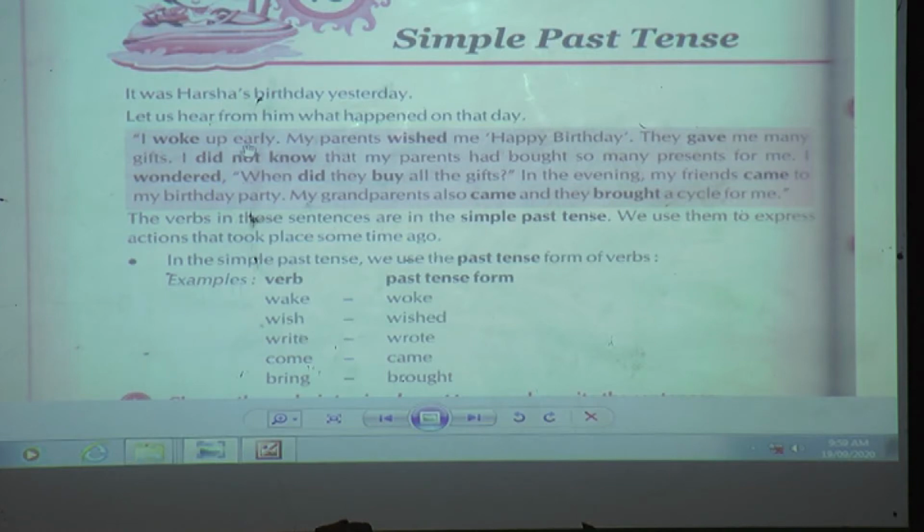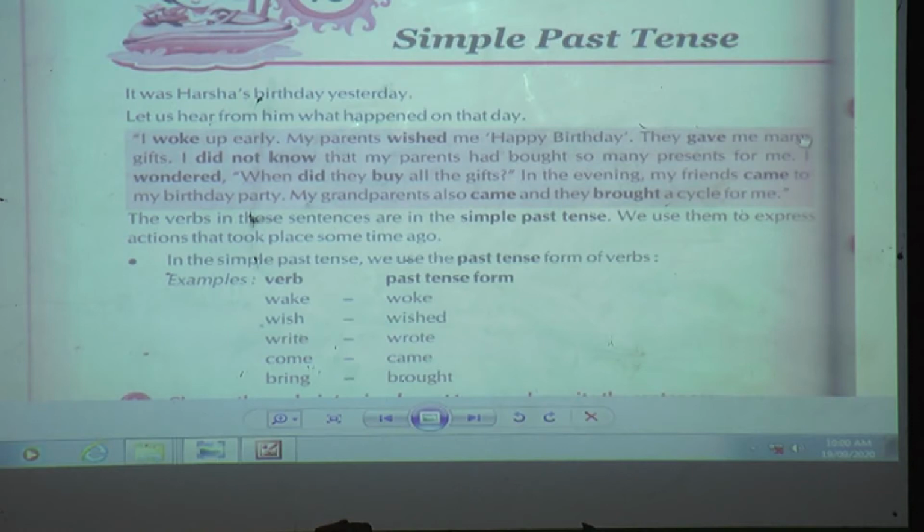I woke up early. About which action is he telling now? He is telling all about yesterday, when his birthday was. I woke up early. Who woke up early? Yes, Harsha. My parents wished me happy birthday.